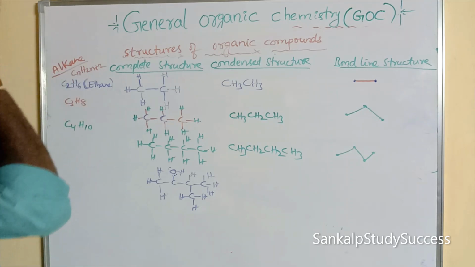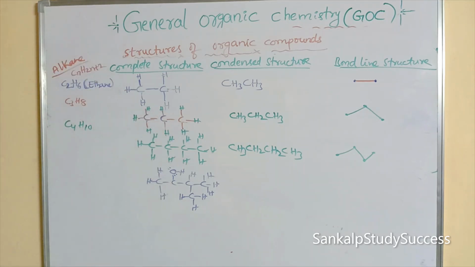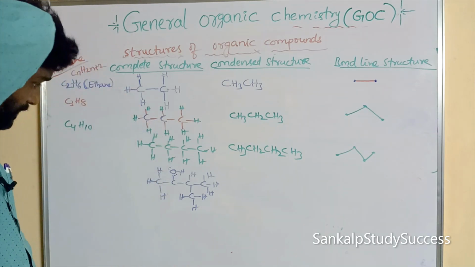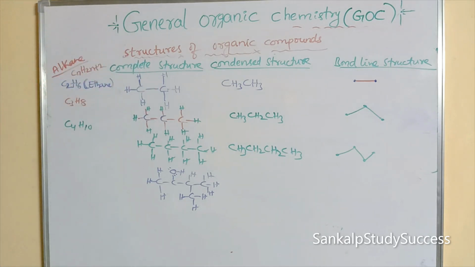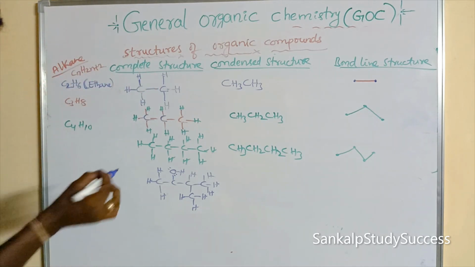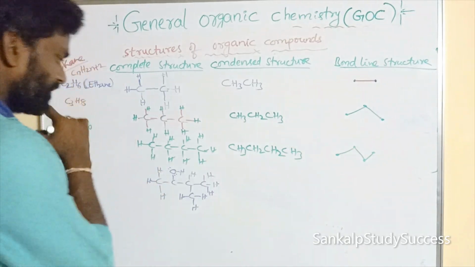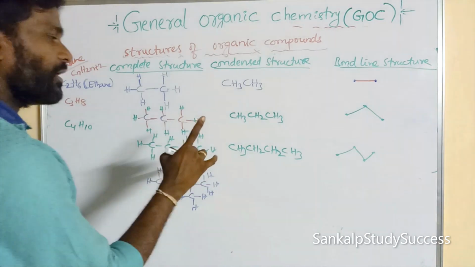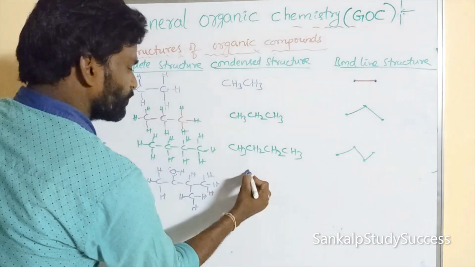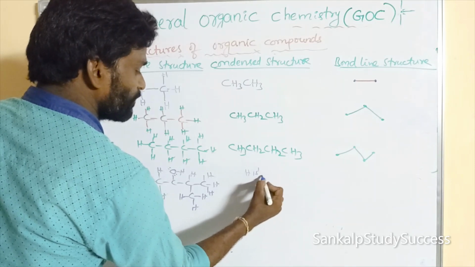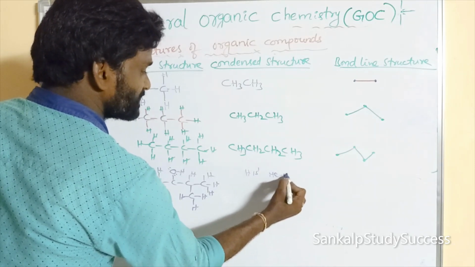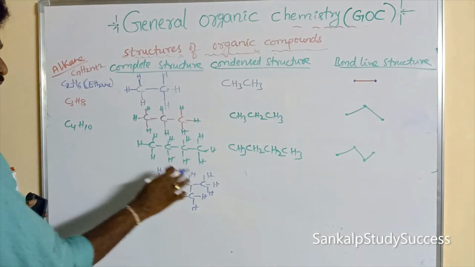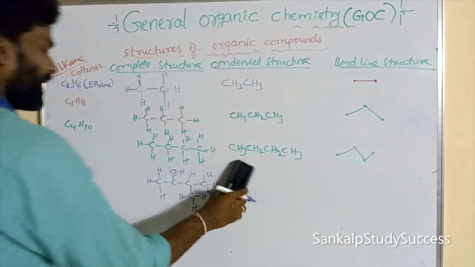So in the complete structure, lone pairs are also written for getting the octet configuration, but don't write an octet for hydrogen. Why? Hydrogen has 1 electron, 1s1. If it gains 1 electron it gets the helium electronic configuration 1s2. So hydrogen is surrounded by only 2 electrons, right? So this is the complete structure.